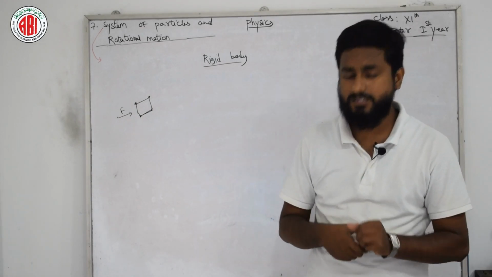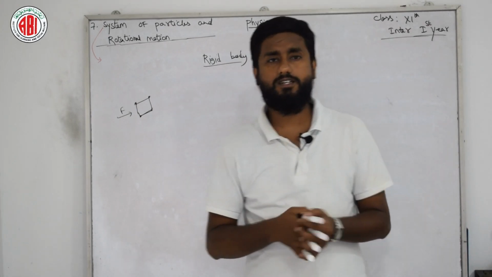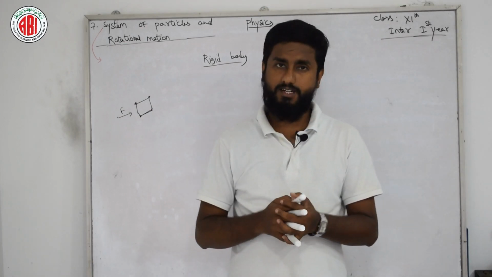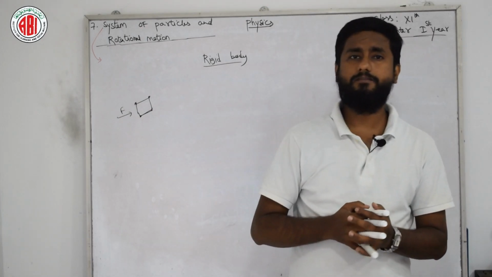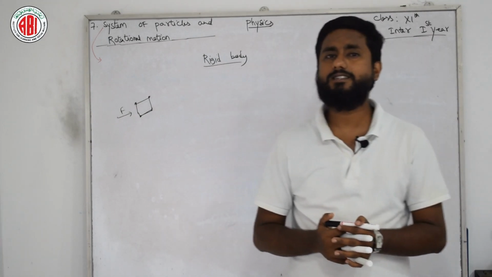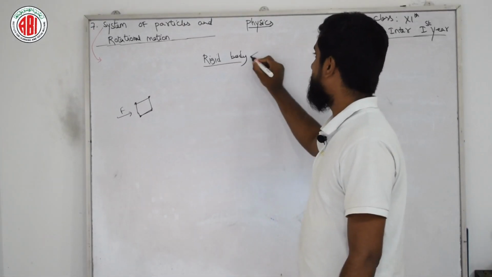I am telling the definition once again; you can listen, and if you want, you can write it also. A rigid body is defined as an object with a definite shape, and the distance between any two particles does not change with the applied force.